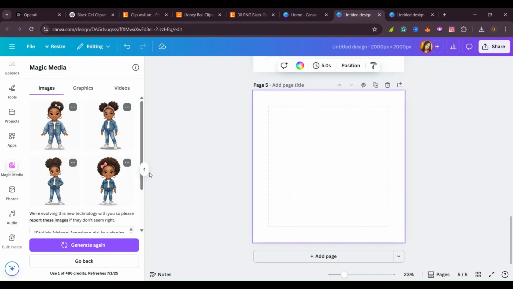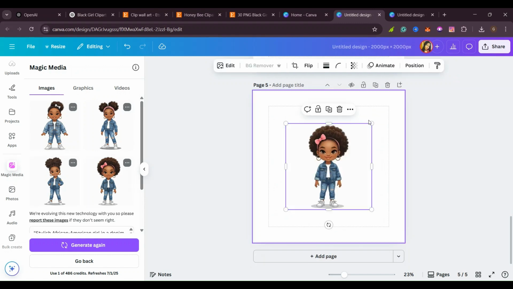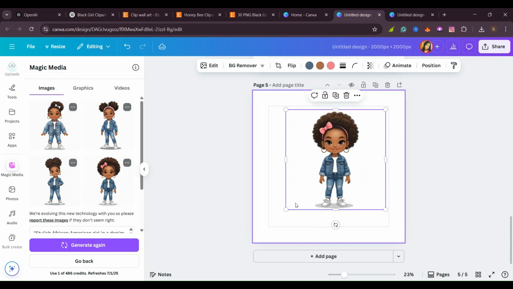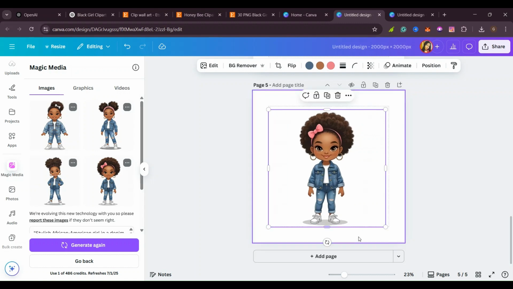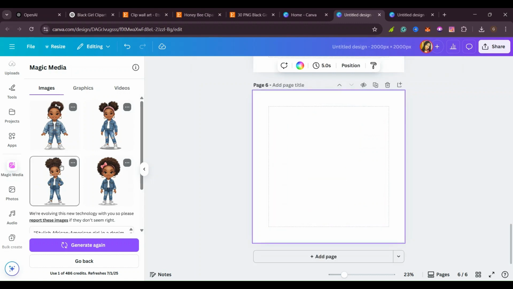Then you can go ahead and also put your other picture that it has designed for you. So you can generate as many of them as you want. For example, if you want to create like a bundle, or maybe create like 30 of them, you can go ahead and generate more.